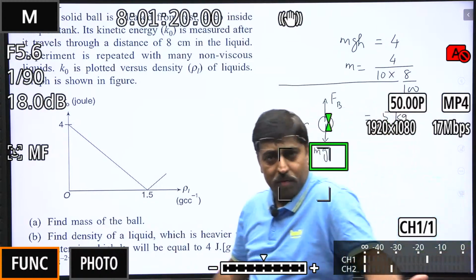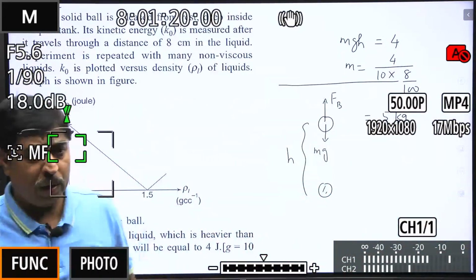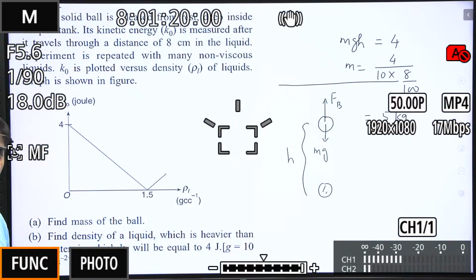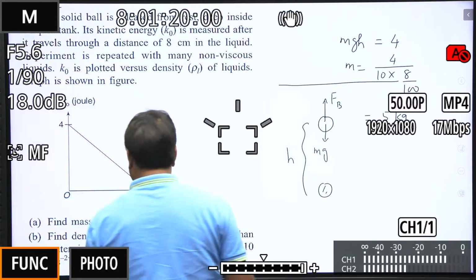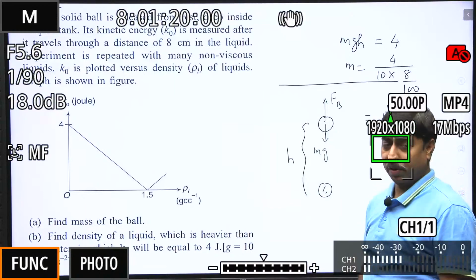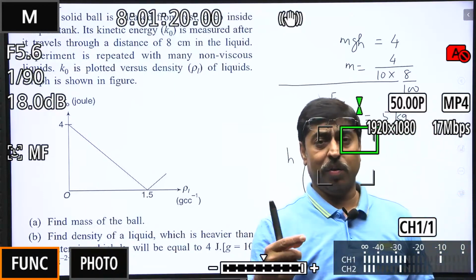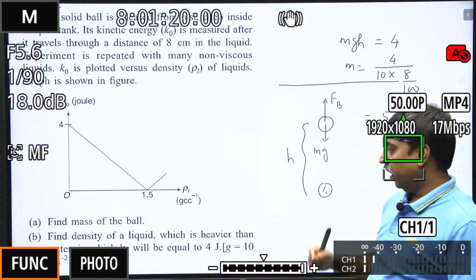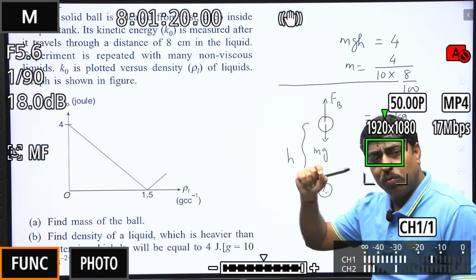It was so simple. If you still want to try the second part of the question, pause the video and try. The second part of the question says find the density of a liquid which is heavier than water. That means the density of that particular liquid should be greater than 1, in which K naught will be equal to 4 joule.